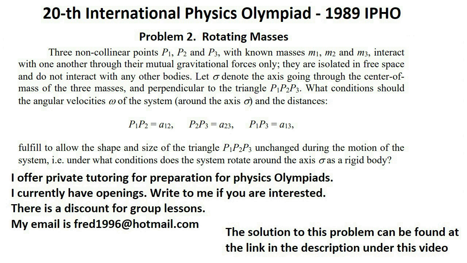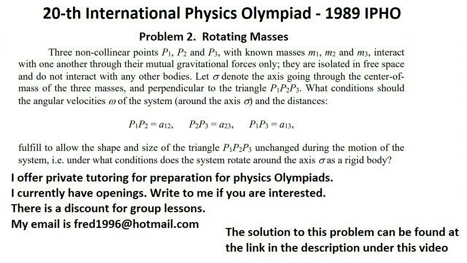3 noncollinear points P1, P2, and P3, with known masses M1, M2, and M3, interact with one another through their mutual gravitational forces only. They are isolated in free space and do not interact with any other bodies. Let sigma denote the axis going through the center of mass of the 3 masses, and perpendicular to the triangle P1P2P3.